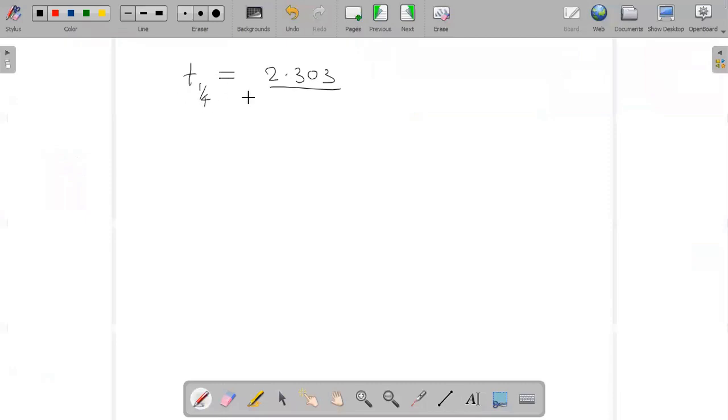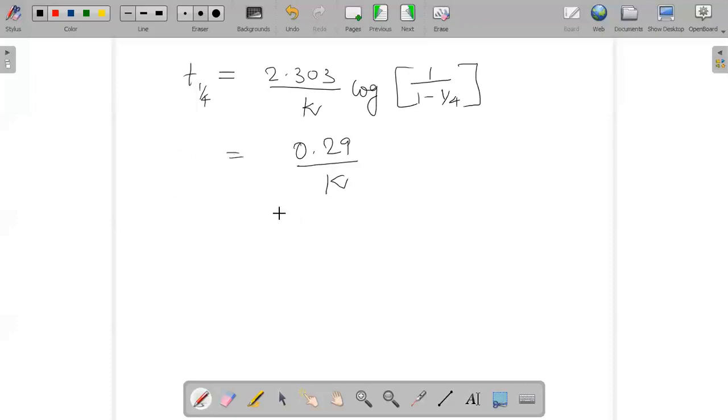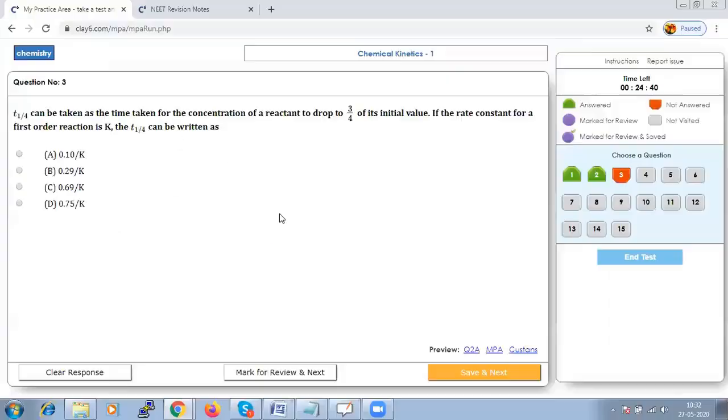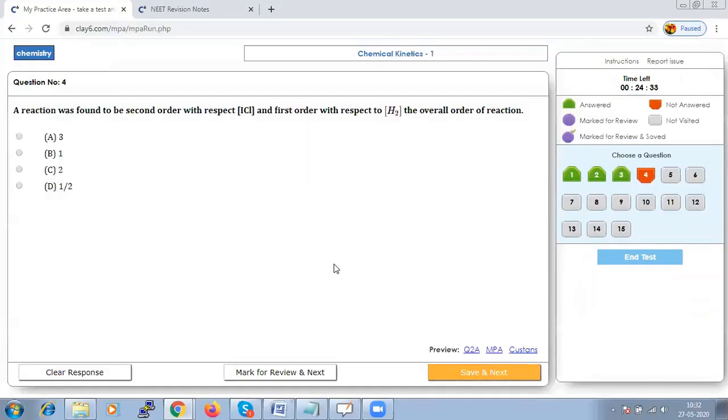T 1 by 4 we need. So 2.303 by k log of a by a minus x. So 1 by 1 minus 1 by 4. So when we are saying, it should become as 0.29 by k. Your t form can be represented. So 0.29 by k, our option B should be the right answer. Let us save that.